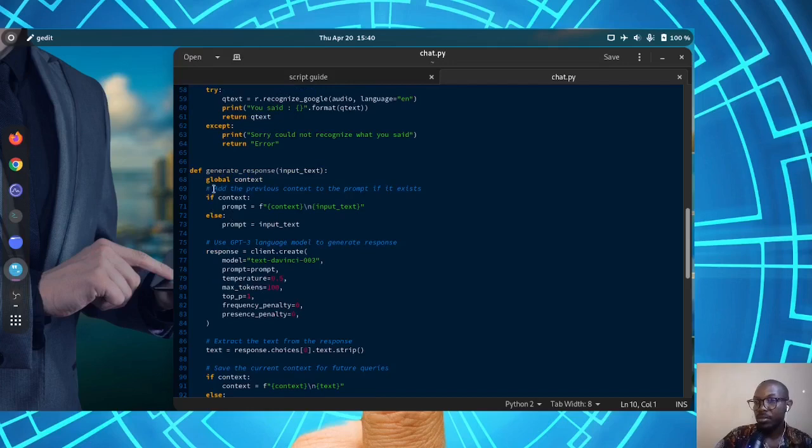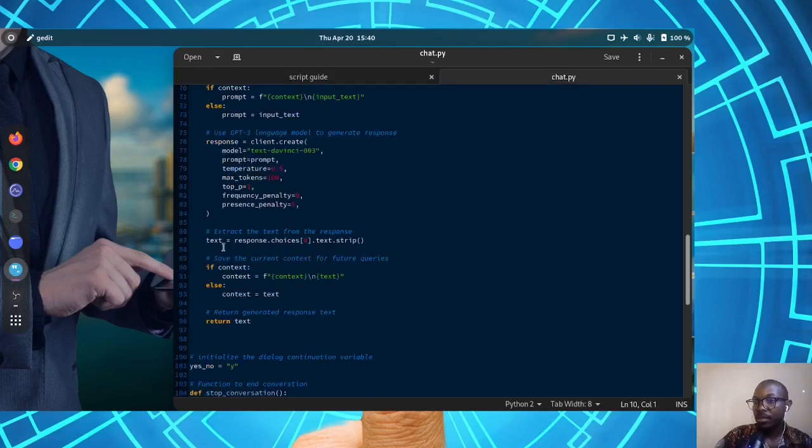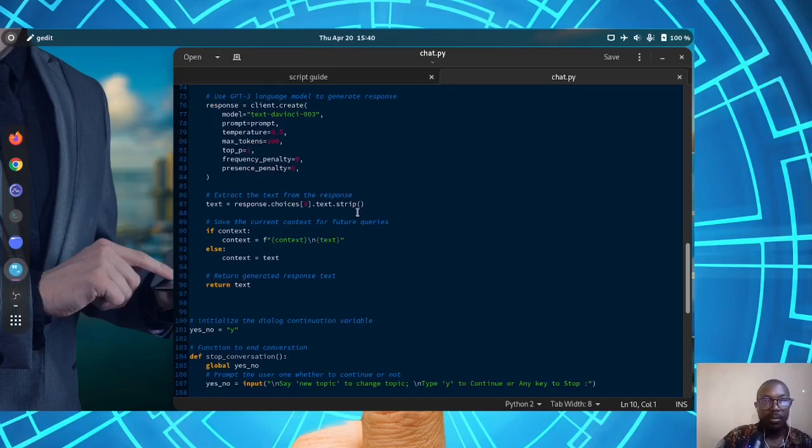Now, if there's no previous conversation or context for that matter, your input will be passed directly to ChatGPT as the prompt. Now, the feedback, whatever we get from ChatGPT now, will then be assigned as the next context, right?